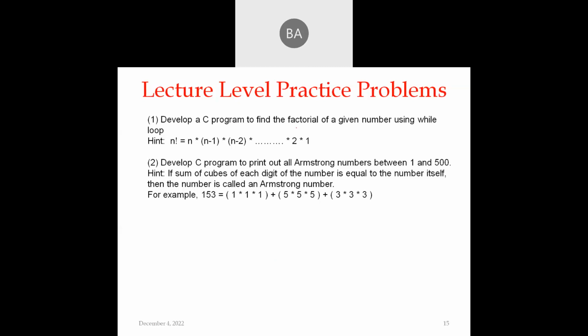The first problem is to find the factorial of a given number using a while loop. The second problem is to develop C code to print all Armstrong numbers between 1 and 500. This is one important example. An Armstrong number is a number for which the sum of the cubes of the individual digits within the given number is equal to the number itself.